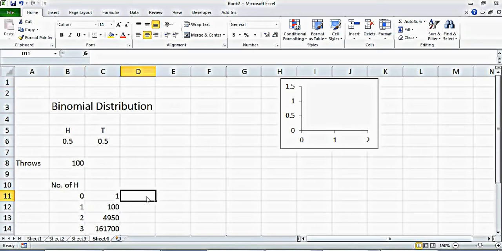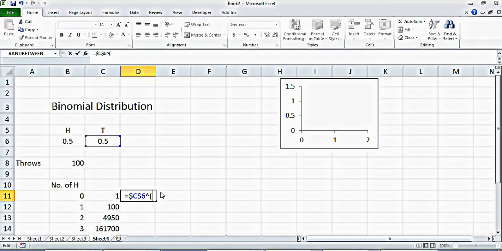Now what is the probability of getting 0 heads? To get 0 heads, we have to get all of the tails. So that will be equal to the probability of tails. Let's put a dollar sign so that it doesn't change as we move down. And then we have to have how many tails.